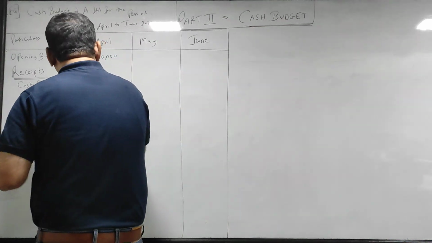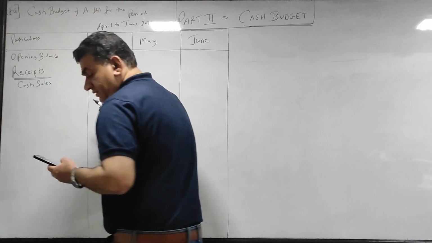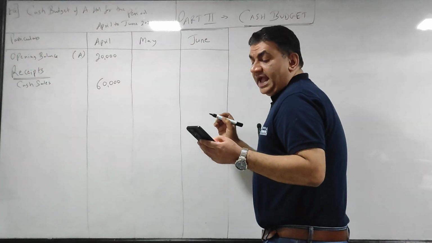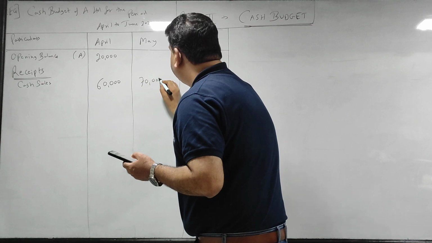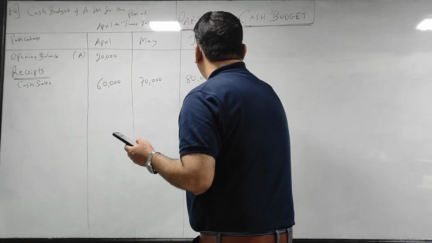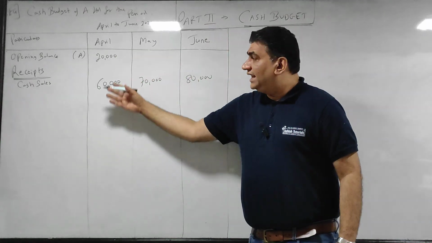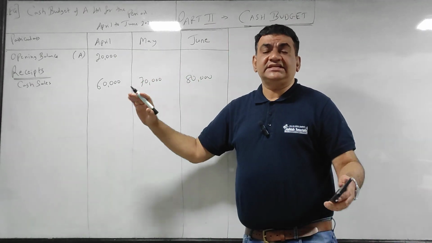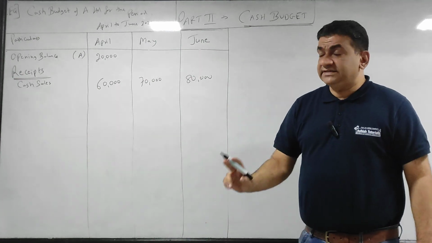So cash sales of April 60,000. Okay. Cash sales of May 70,000 and cash sales of June 80,000. ओपनिंग बैलेंस के लिए लाइन छोड़ के ये करना है. The length of this around 3/4 of the page, 75% of the page. Got it? I repeat guys.